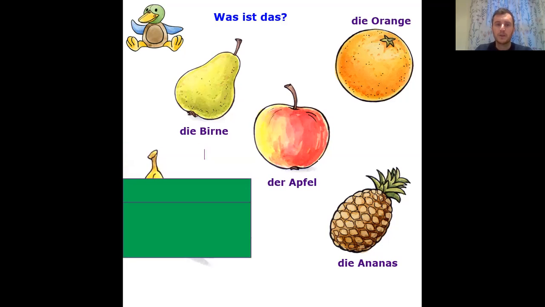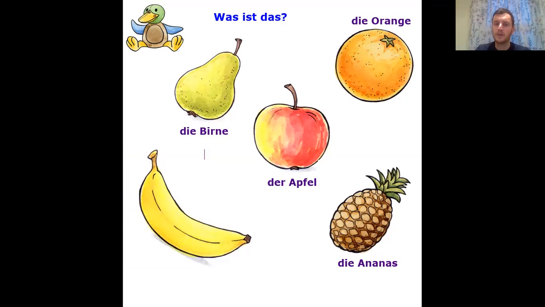Next one. Oh, again, a yellow fruit. We can see the stalk at the top. What fruit do you think it is? Again, can you remember the English word? Can you remember the German word? Well done if you said die Banane. That one is the German word for banana. Well done if you got all of those. It was a quick challenge to get you trying to remember some of those fruits that we have covered so far.